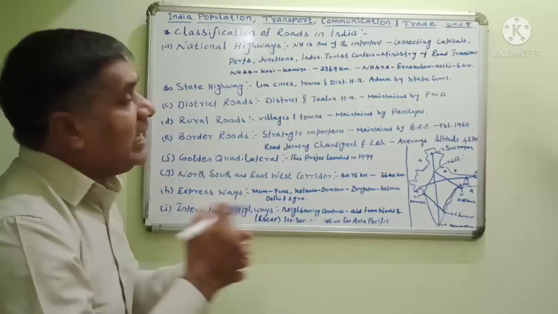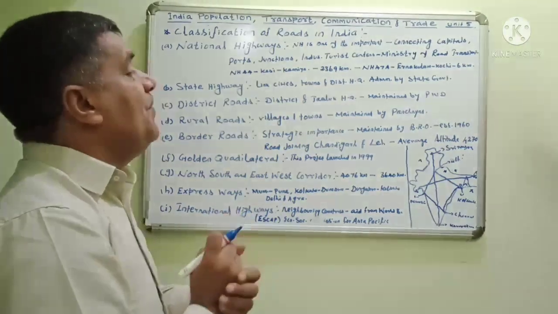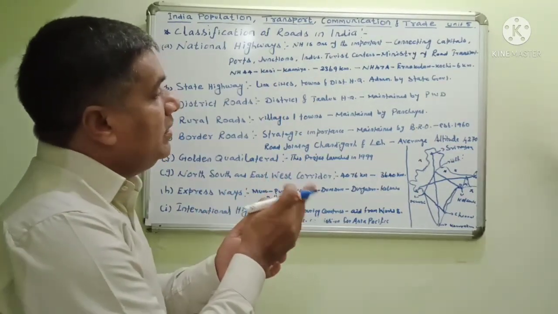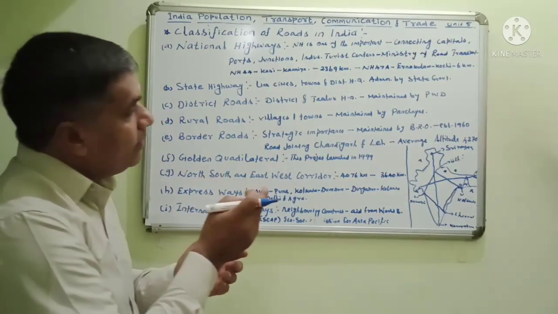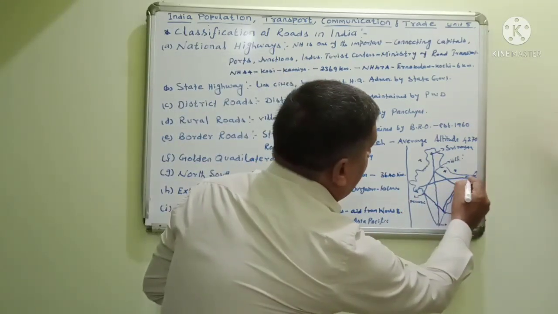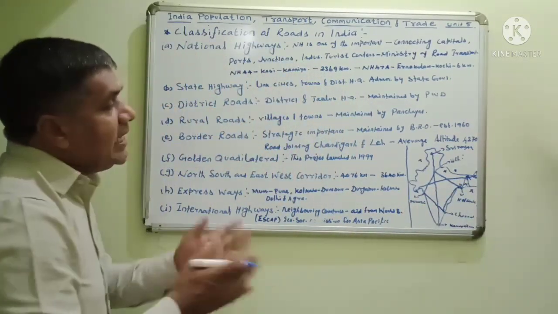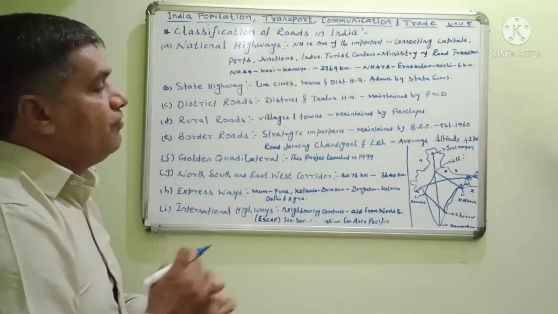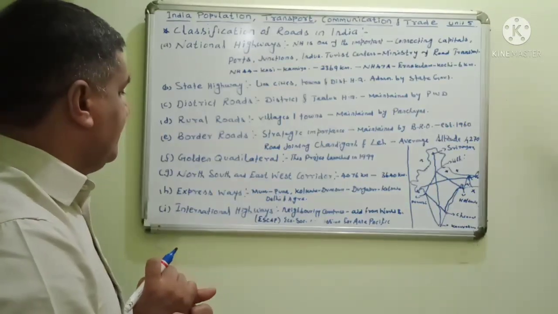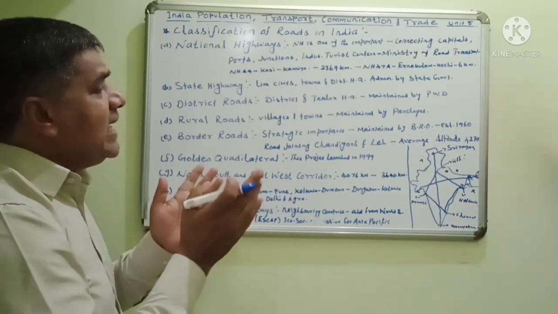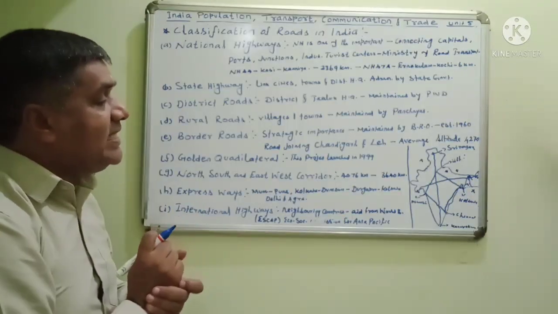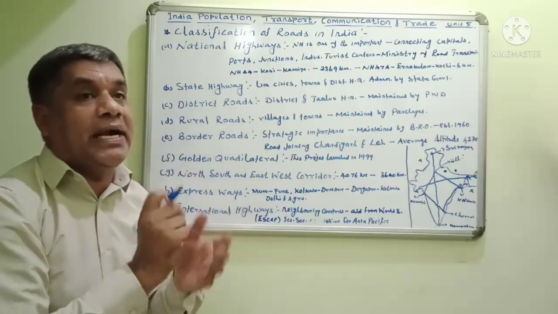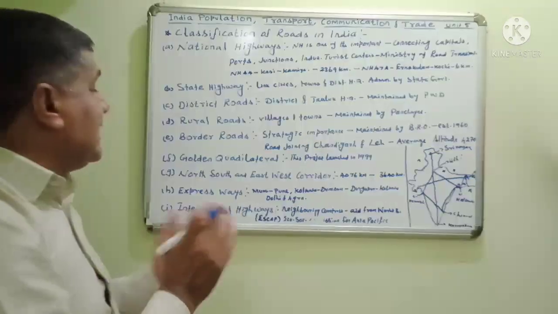For maintaining good relationships, they laid roadways in the neighboring countries also: Pakistan, Nepal, Bangladesh, Myanmar, and Bhutan also. Noted. For these international highways, aid from the World Bank came forward, and aid was provided to the international highways like that.